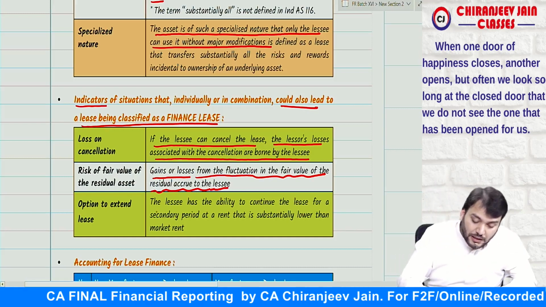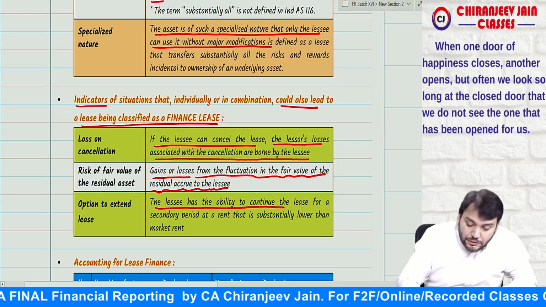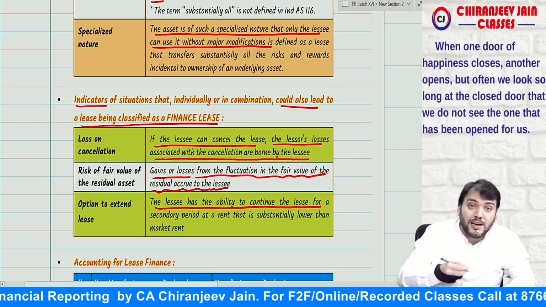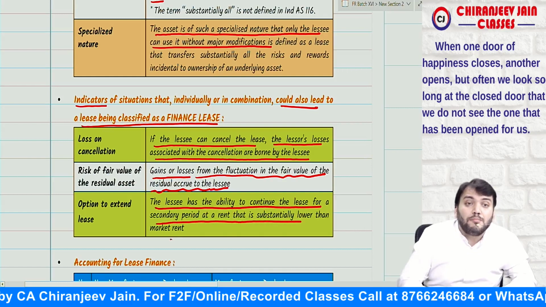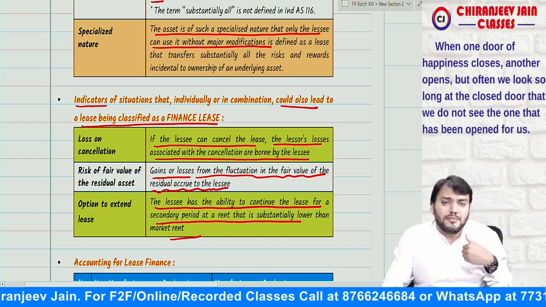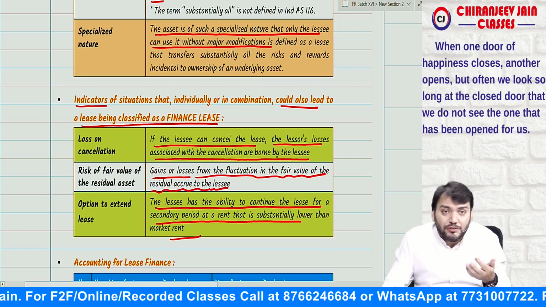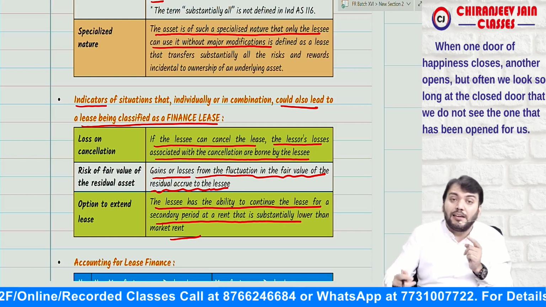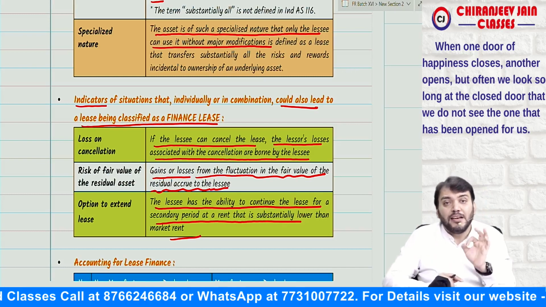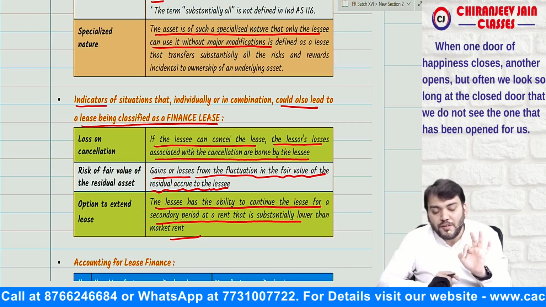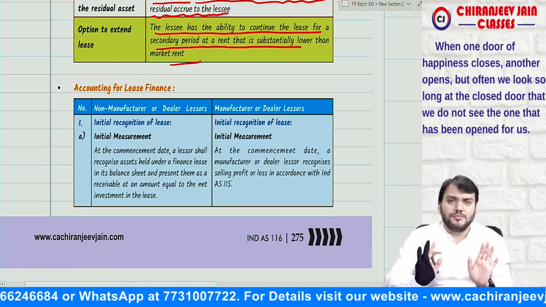Correct? Yes, sir. Now the lessee has the ability to continue the lease for a secondary period at a rent that is substantially lower than the market rent. So if the lessee can continue the lease for the secondary period at a rent which is lower than the market rate of rent, then it will also be considered a finance lease. Yes, sir. Understood.